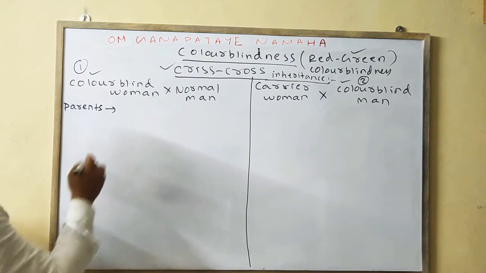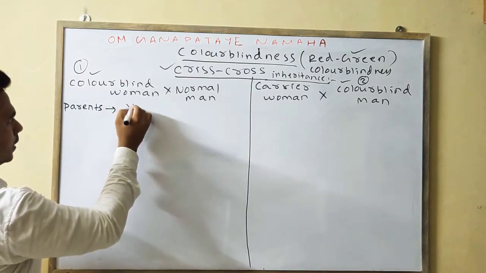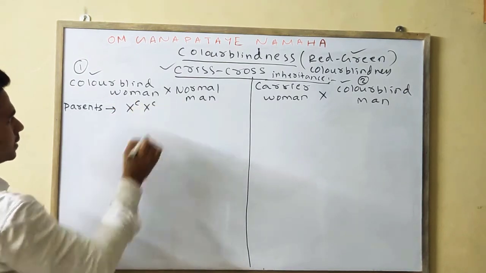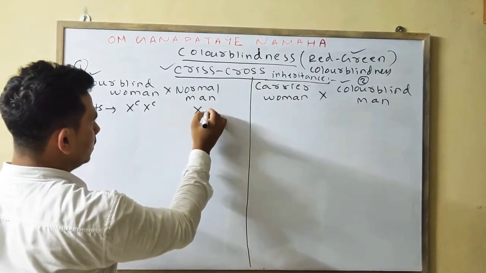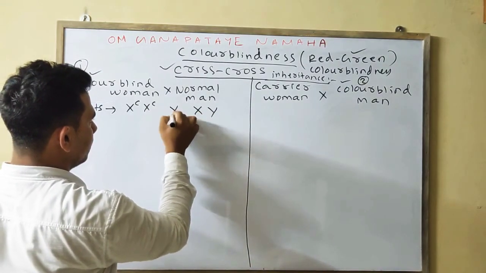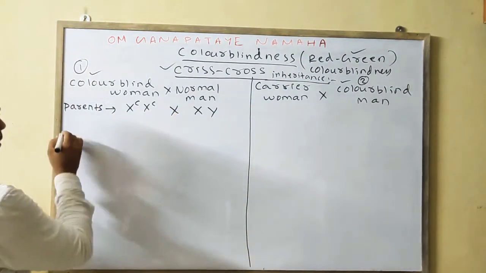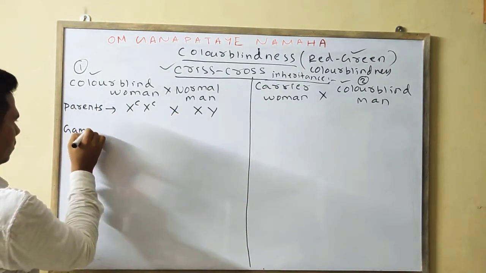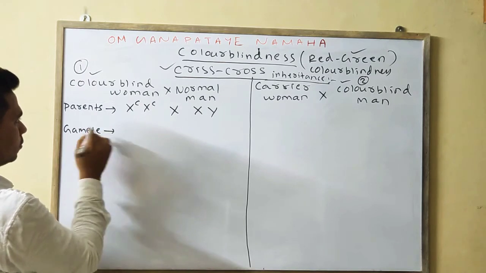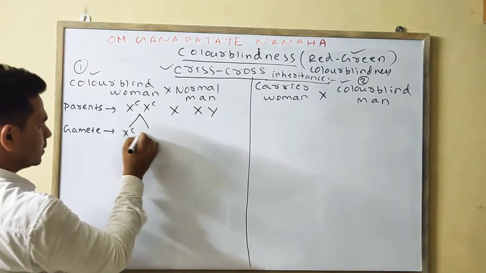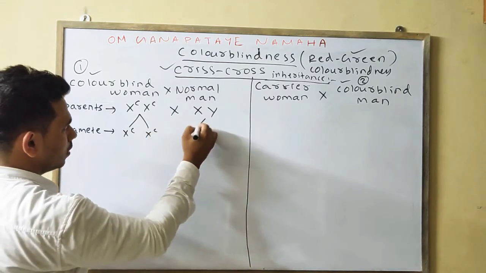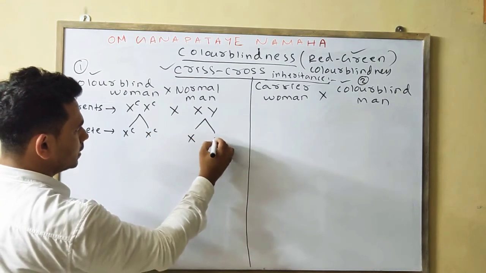Color blind woman we know is XcXc. Normal man means X and Y. Next, gamete formation. These are important, don't skip this. Gamete formation: one is Xc, the other one is X and Y.